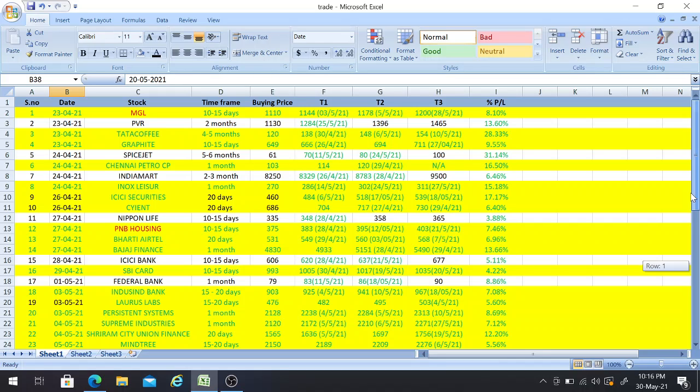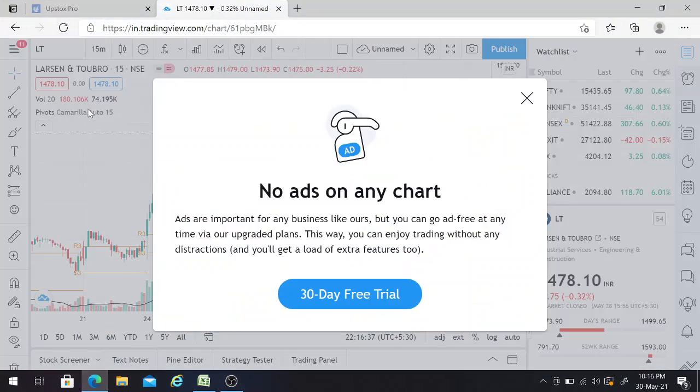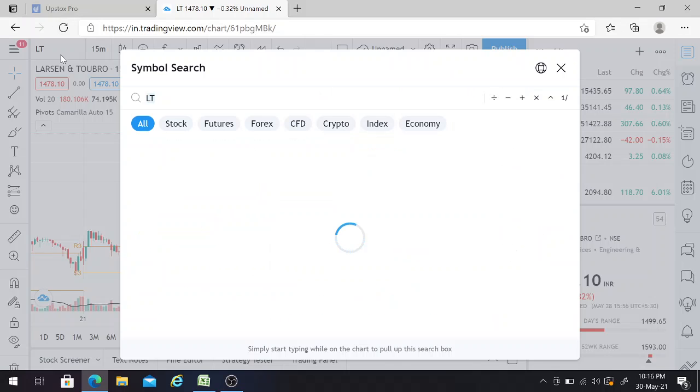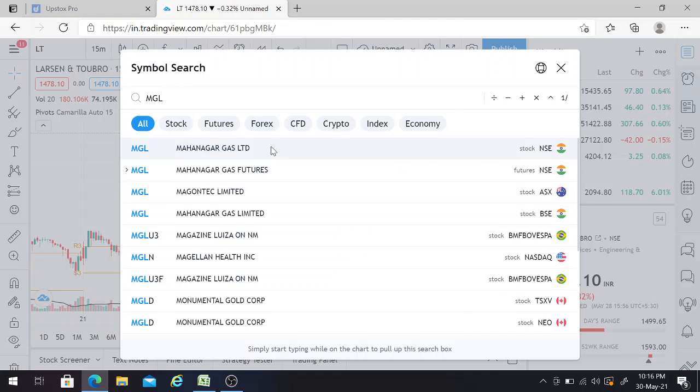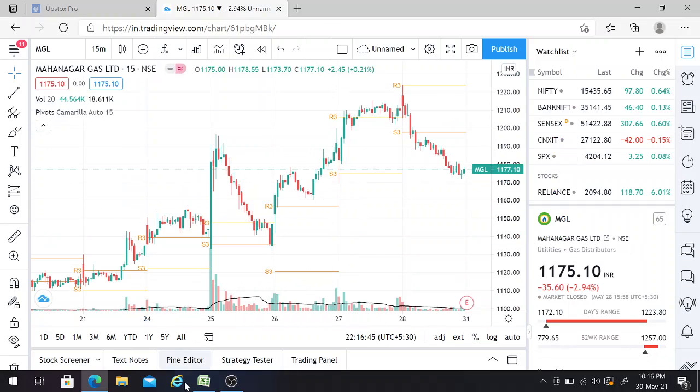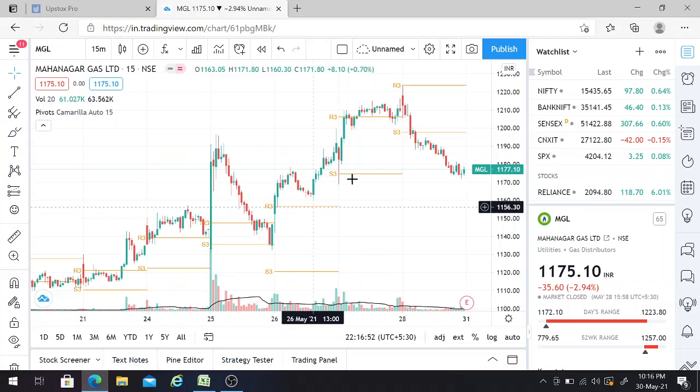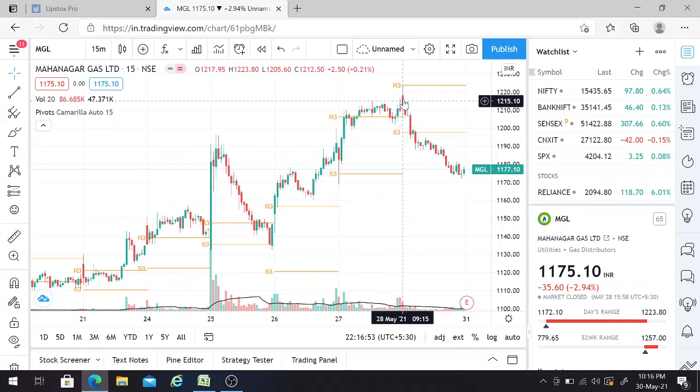them. But before going to discuss those stocks, I will show these stocks which achieved all 3 targets in the market time frame also, that is, in the market platform. So the first one is MGL stock. As I told, we achieved the 3 targets on 28th of this month at 1200. Now I'll show that one. So if you can see here, it crossed 1200 and even went till 1222 on 28th of March.